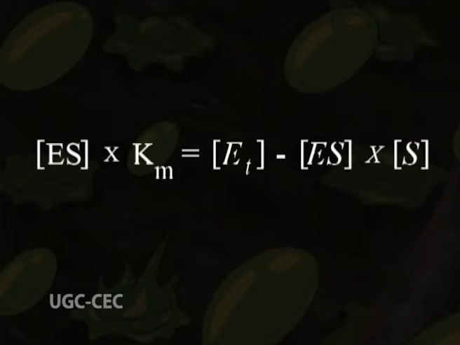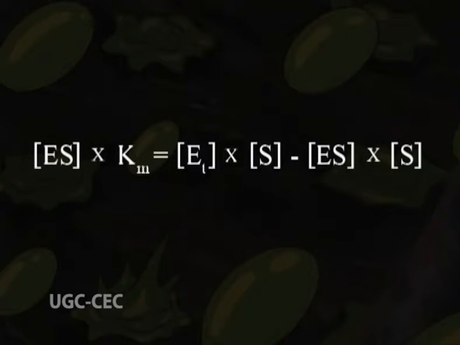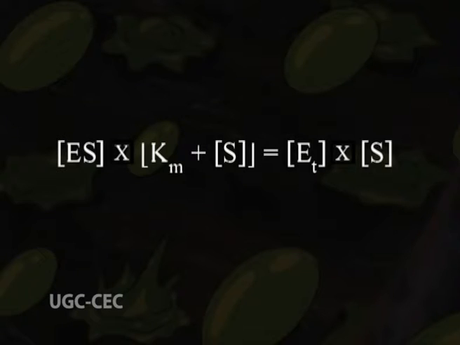ES into Km is equal to Et minus ES into S, or ES into Km is equal to Et into S minus ES into S. Upon rearrangement, ES into Km plus ES into S is equal to Et into S, or ES into Km plus S is equal to Et into S.